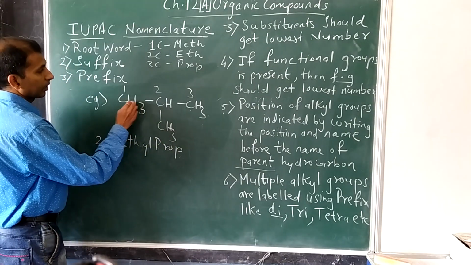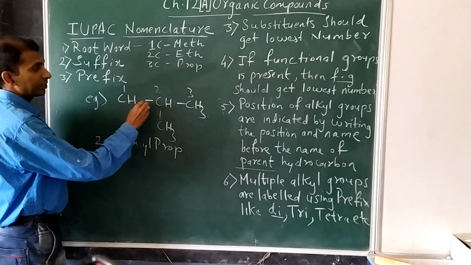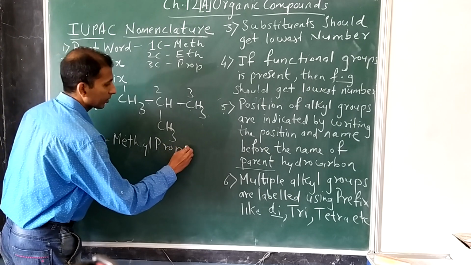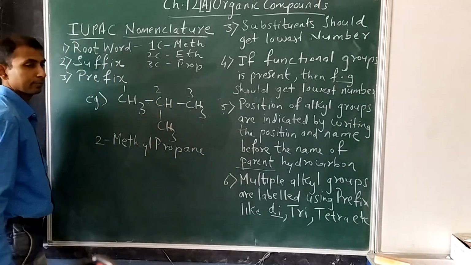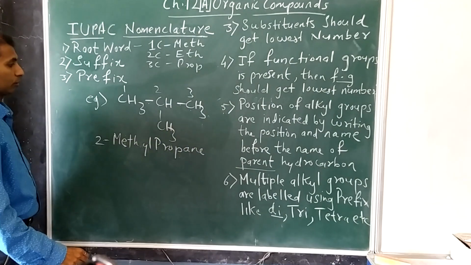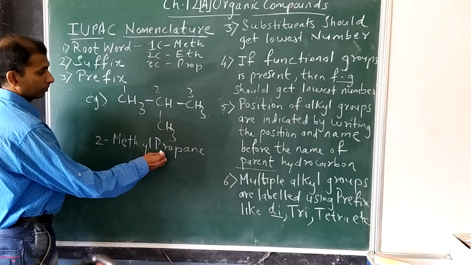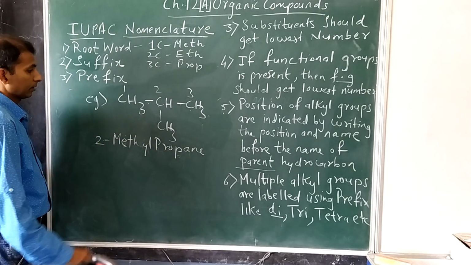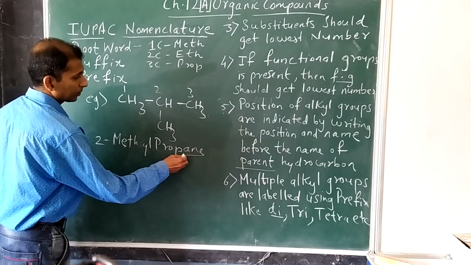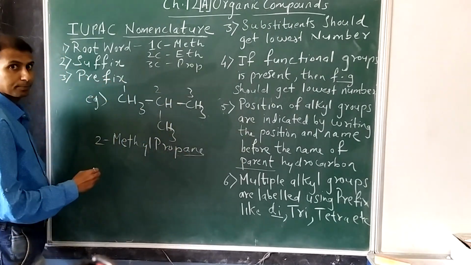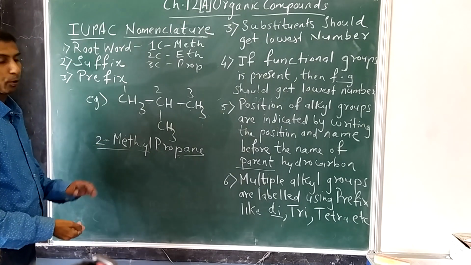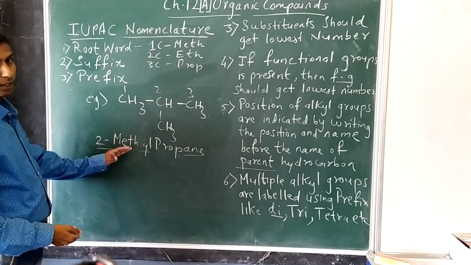Okay, and since the organic compound contains single bonds between carbon atoms, that means it is an alkane. So you write down here ane. Understood? So pro becomes the root word, suffix becomes ane because it is an alkane, and prefix becomes the position and the name of the alkyl group.